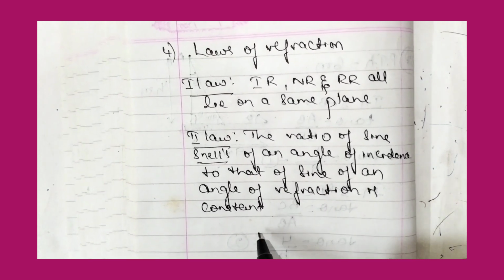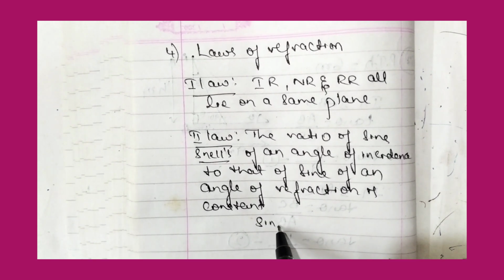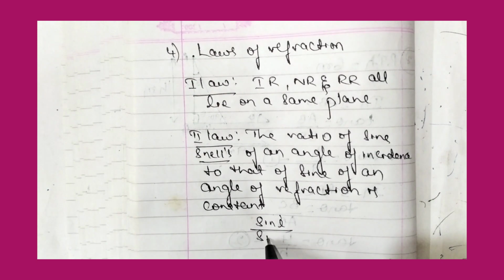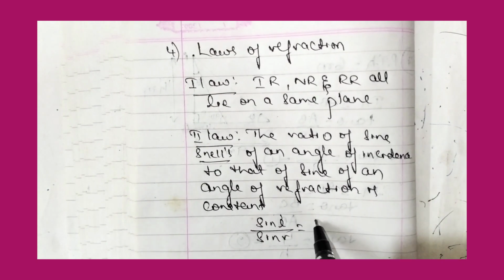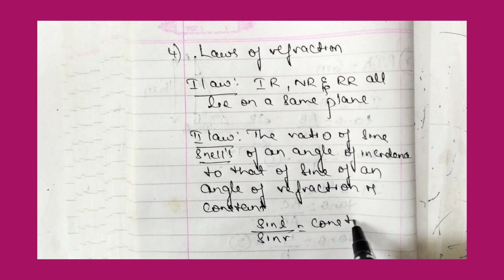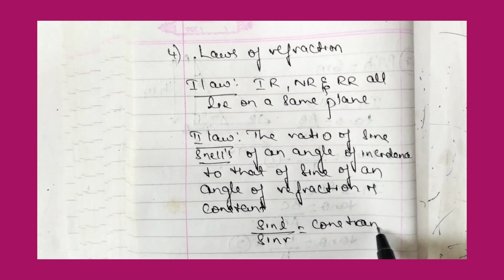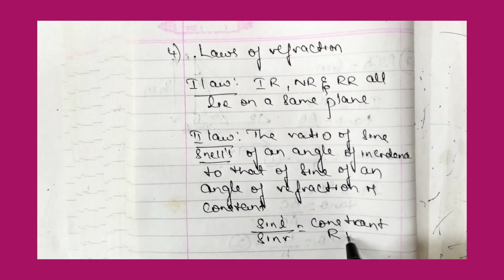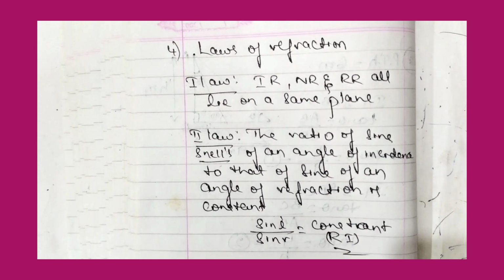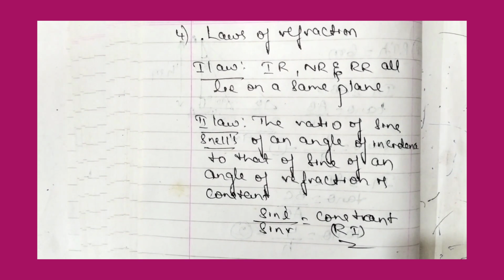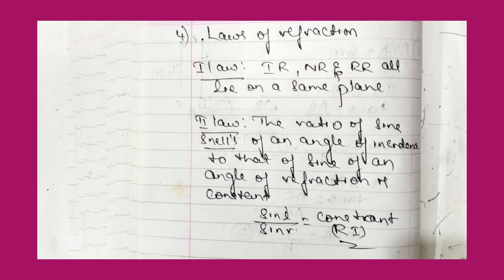So according to second law, sin I divided by sin R is equal to constant, and that constant is called as refractive index. So sin I by sin R is equal to constant. That constant is called as refractive index. So like this we have to answer for question number 4. Now let us move for question number 5.